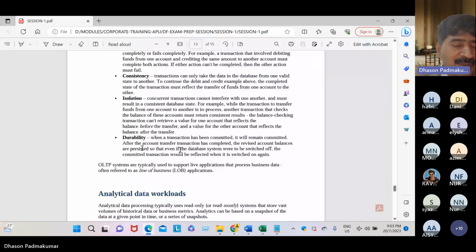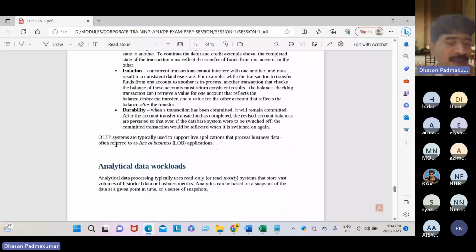Whenever you withdraw money, dear student, your transaction is committed successfully. The DBMS will record in the system that you have collected your cash. Like when I deposited, my transaction must be committed. For example, Mr. Dasan has withdrawn this much money. My transaction is complete successfully. Your transaction is complete successfully. So it must be committed, right? Okay. So that is called durability, dear student. And that is the OLTP system.